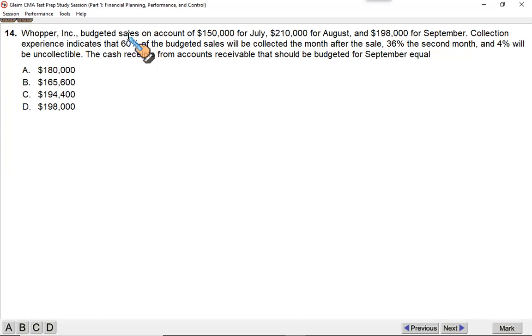Whooper Incorporated budgeted sales on account: 150 in July, 210 in August, 198 in September. These are the 3-month sales. Collection experience indicates 60% of the budgeted sales will be collected the month after sale, 36% the second month, and 4% will remain uncollected. Remember, all of these are credit sales, budgeted sales on account. There are no cash sales, so you just take these numbers. What are the cash receipts from account receivable that should be budgeted for September?